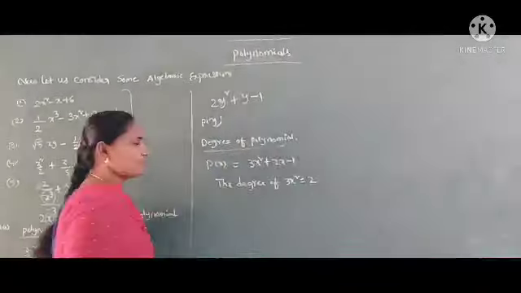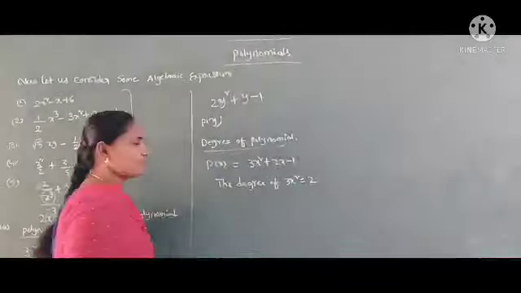Now, the value of the polynomial. Let us take a polynomial p of x is x squared plus 2x plus 1. Now we put x equal to 1.